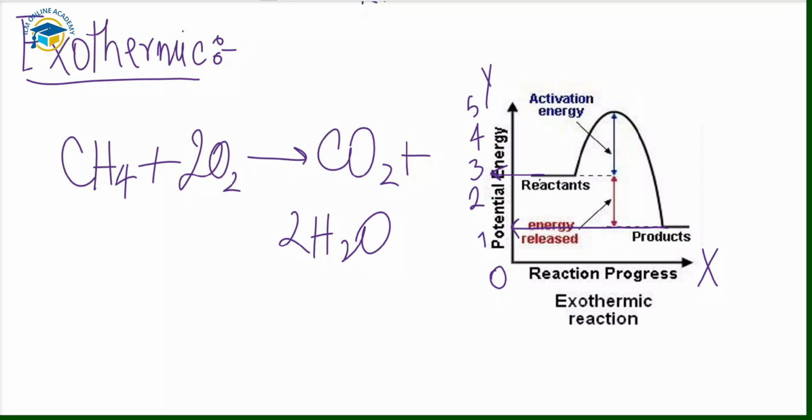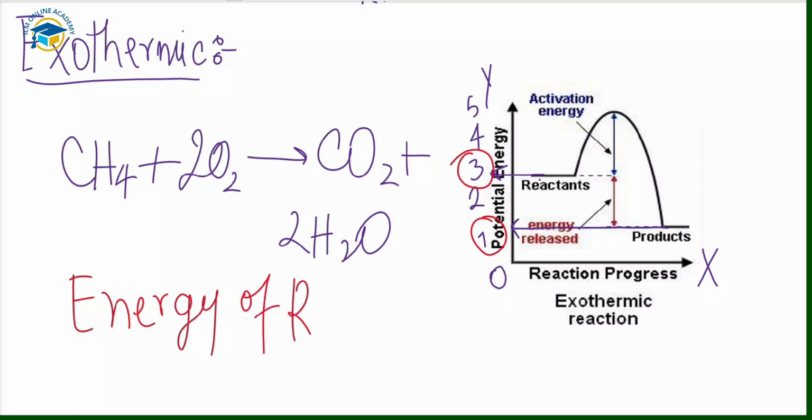So this is the indication that the energy of reactants is higher, as here you can see the energy of reactants is 3 kilojoule per mole and the energy of products is just 1. So in case of exothermic reactions, these are the indications for the reaction pathway diagram: the energy of reactants is much higher as compared to the products. Just by seeing the diagram you can easily tell whether this is for the exothermic or the endothermic.